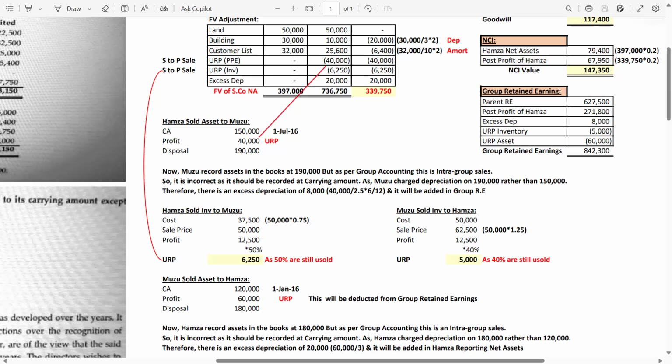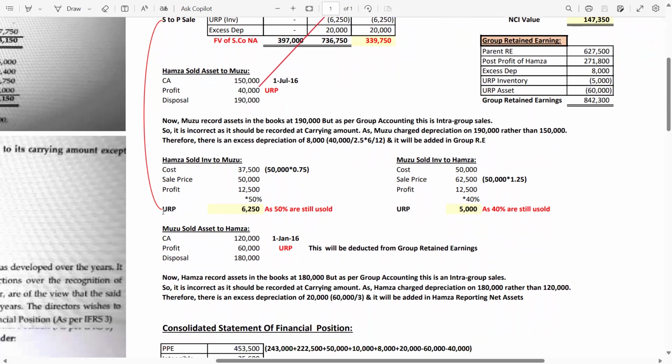Now you have a profit of 12500. This is not the unrealized profit, because in the question it's given that 50% are unsold. So 50% of the profit, you will get 6250. 6250 is your unrealized profit. So you have entered the unrealized profit in the net assets reporting date packet of the H company.